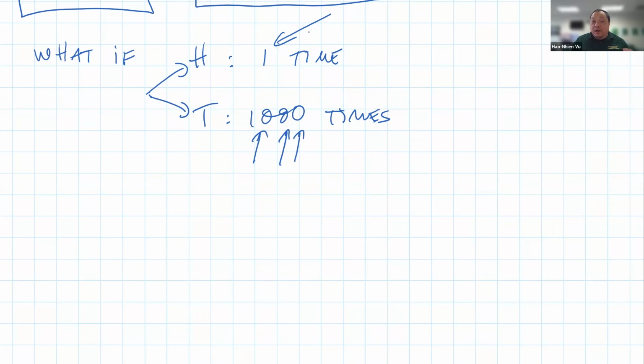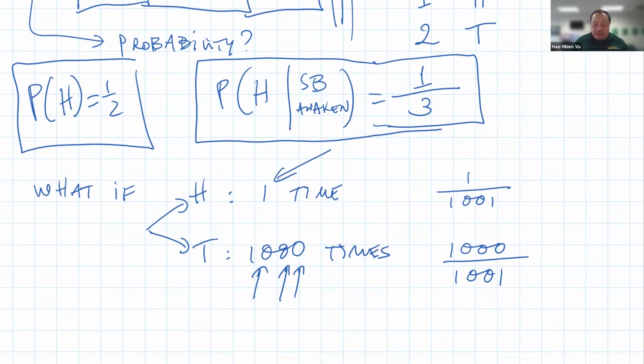She should give a lot more credence into the coin being tails than into the coin being heads. The probability it was heads was 1 out of 1,001, and the probability it was tails was almost guaranteed. If you get awakened 1,000 times when it's tails, I'm pretty sure it was tails. And so those are arguments that hopefully convince you that the correct answer here is 1/3 and not 1/2. And like I said, I understand the point of 1/2, but nah, that's just wrong.